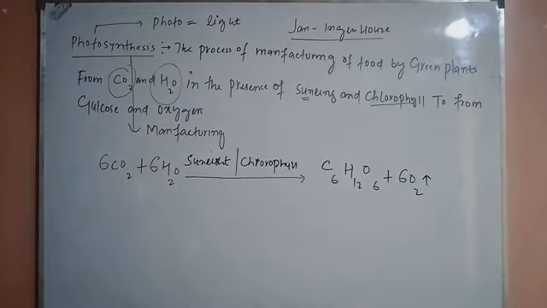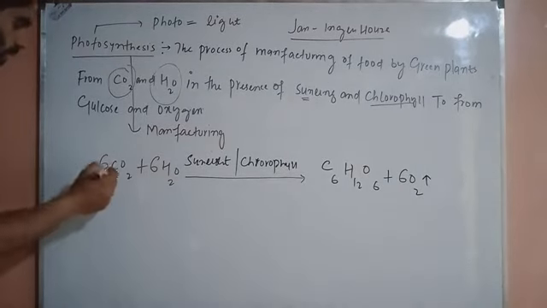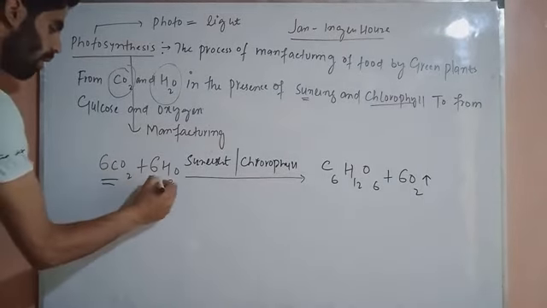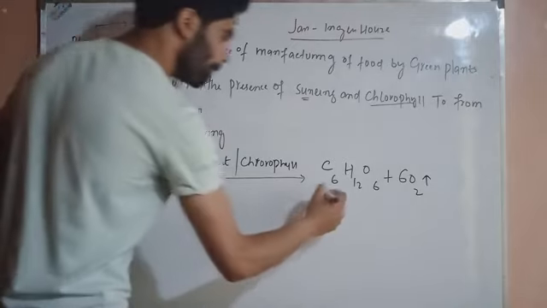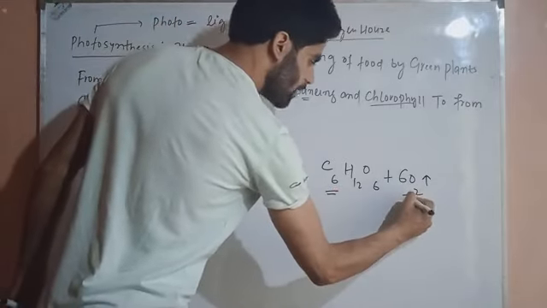This is the general equation of photosynthesis. Carbon dioxide reacts with water to form glucose and oxygen.